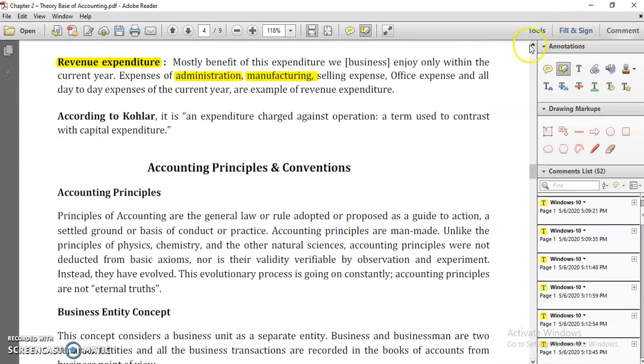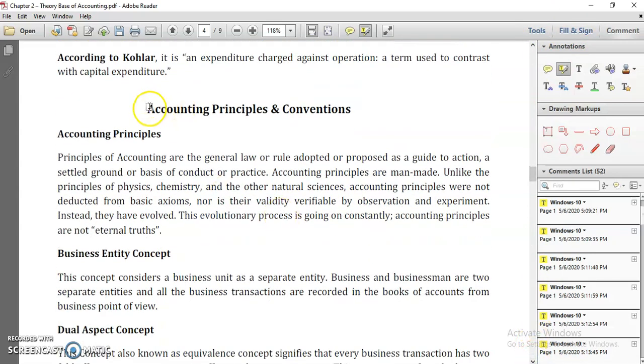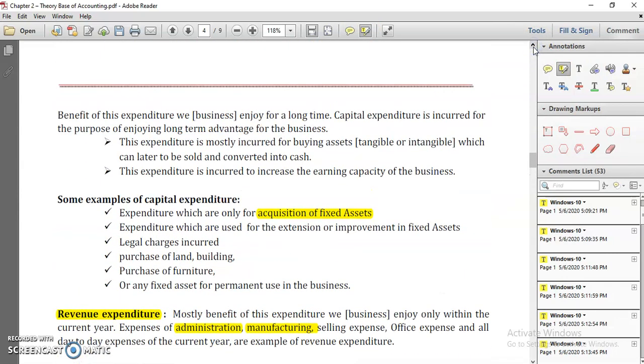So these are the basic things we did. Next is your accounting principles and conventions. These are important ones also. And lastly, we did the basics we need to understand while doing your accounts, because once we are moving to our practical questions, chapters, means your journal, ledger, trial balance, then we should know the basic things, as we are going to use these terms in those practical questions. That's why I have started with the same.